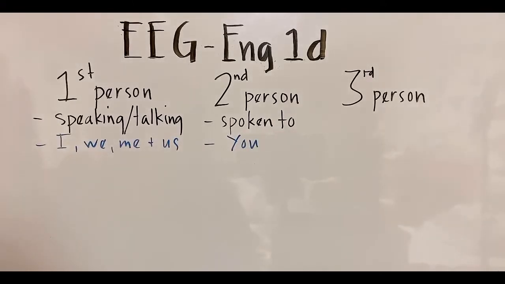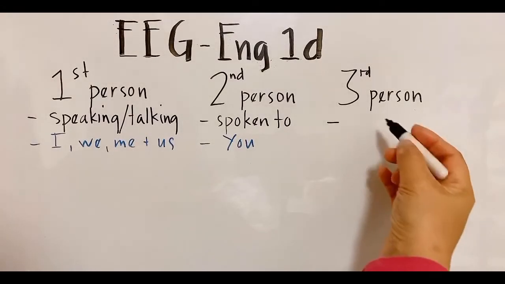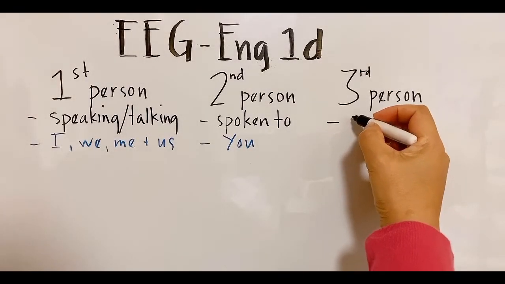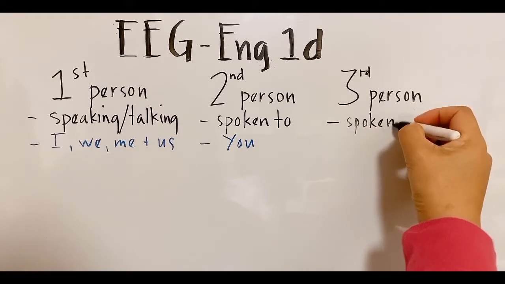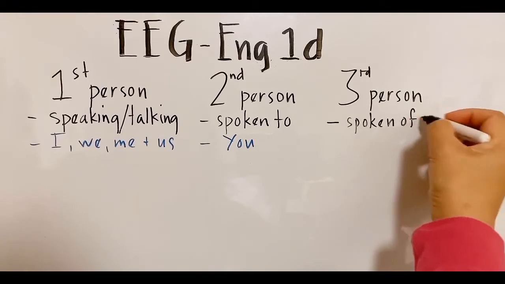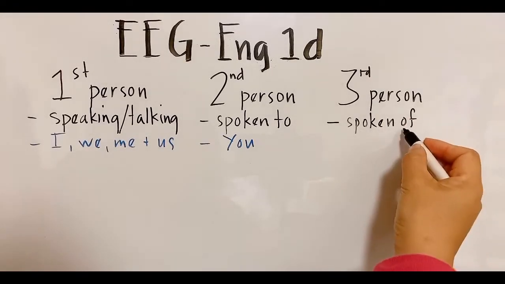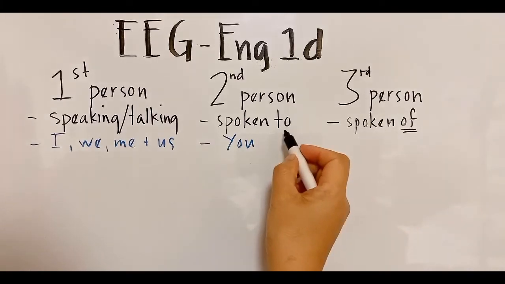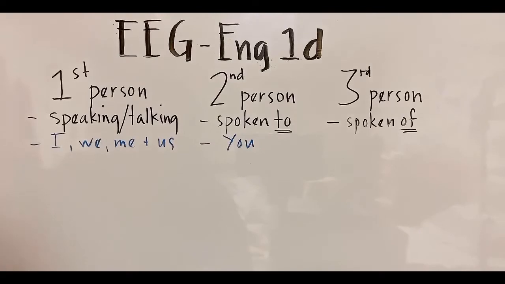The person being spoken to. Whereas the personal pronoun of the third person stands for the person spoken of. All right, spoken about, you are speaking of. This is of, and the second person is to. So that's where the difference is.